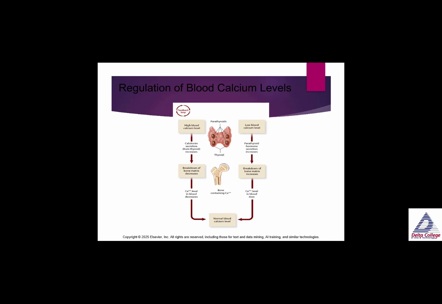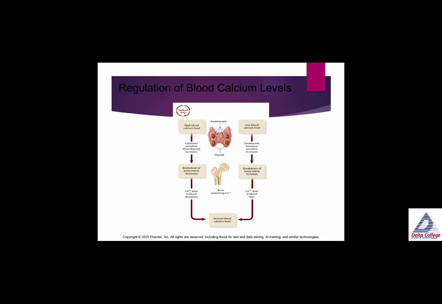So this gives you an idea of the regulation of blood calcium levels. It's a negative feedback loop here. So we have high blood calcium. Because there's too much calcium in the blood, it'll stimulate calcitonin from the thyroid. That breaks down the bone matrix, and calcium levels in the blood will then decrease to make a normal blood calcium level.